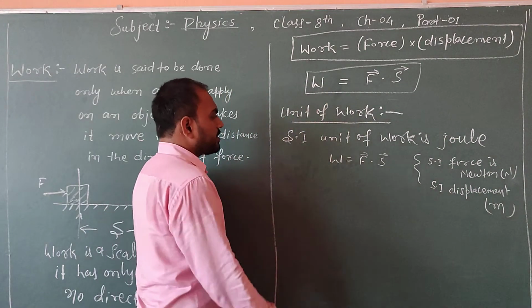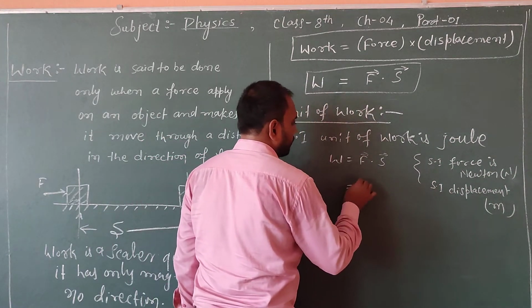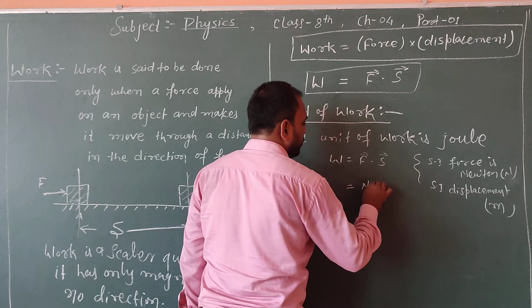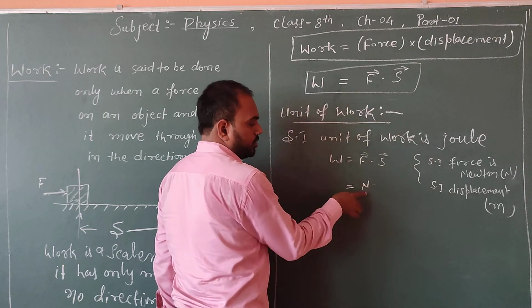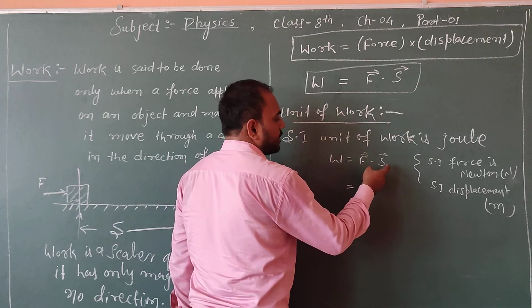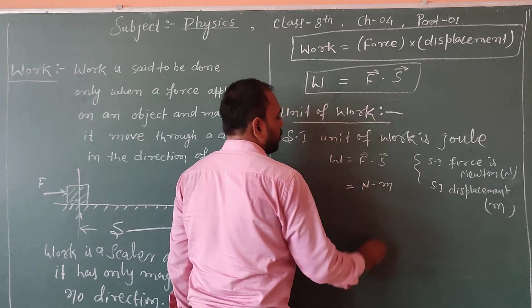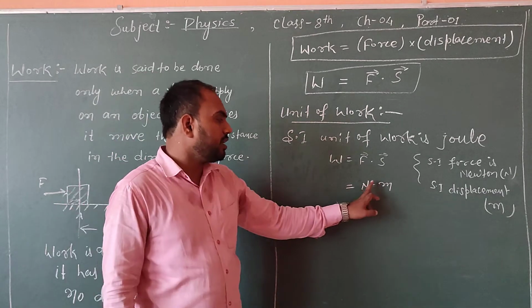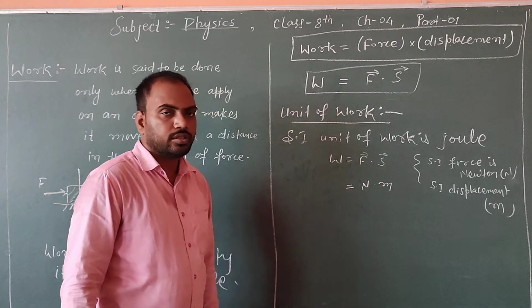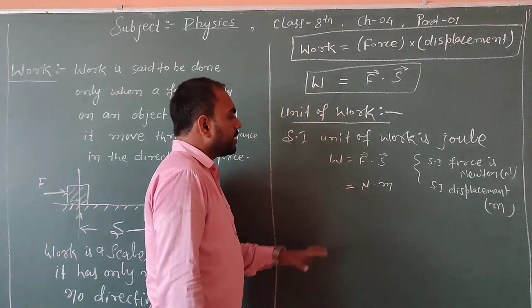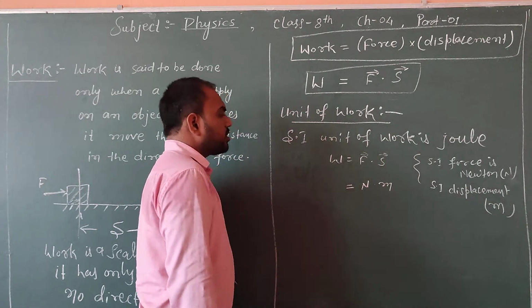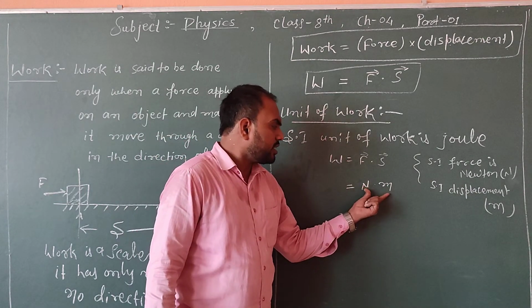So the SI unit of work will be Newton meter, which you may write as Newton meter. So the SI unit of work is Newton meter.